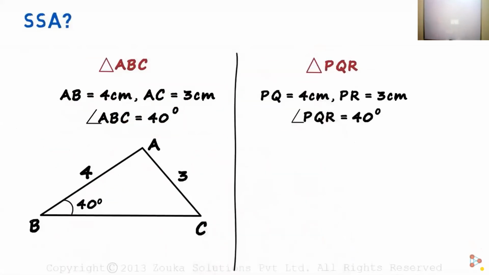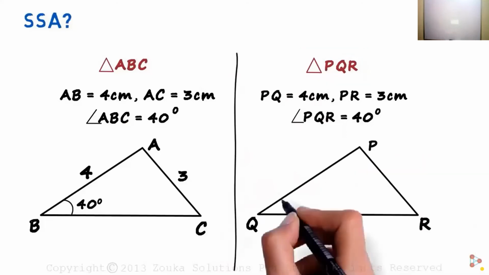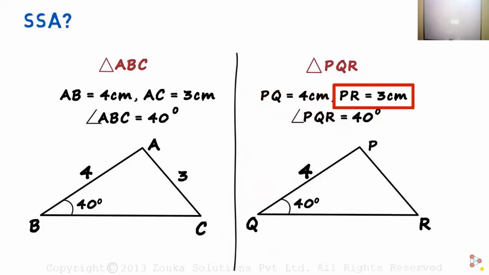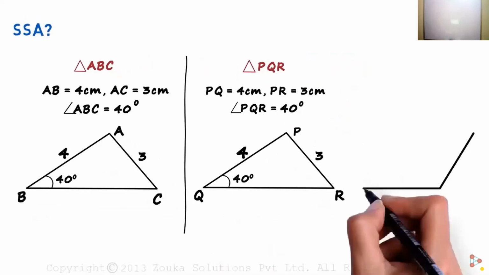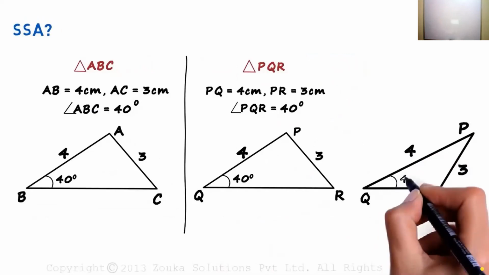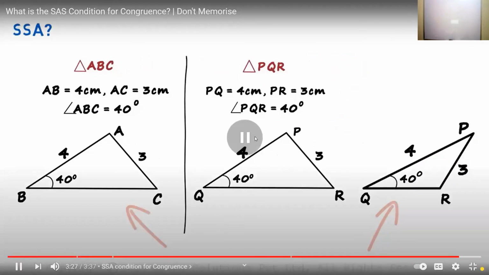Now let's look at the data of triangle PQR. It can be drawn like this. Angle PQR is 40 degrees, PQ is 4, and PR is 3. Guess what? They will be congruent if drawn like this. But here's the interesting part. There is another way in which triangle PQR can be drawn. Like this. PQ is 4, PR is 3, and angle PQR is 40 degrees. In this case, it is not congruent to triangle ABC.